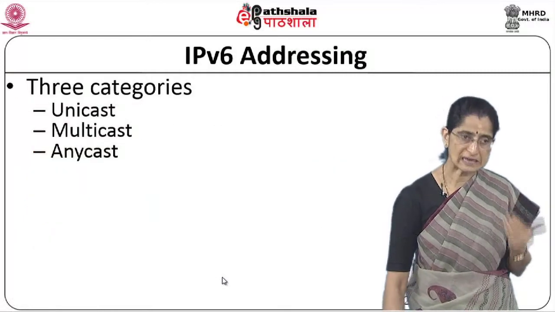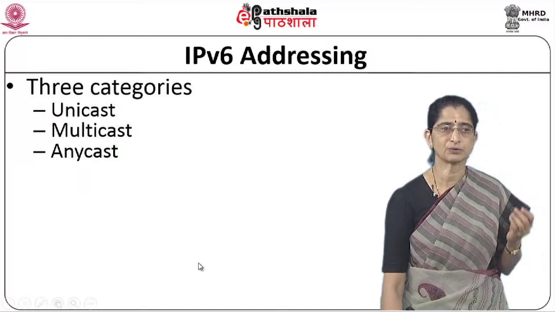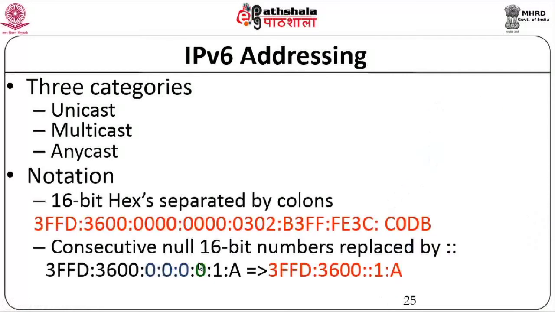Now coming to the V6 addressing mechanism, there are three categories. We talk about unicast, multicast and anycast. The notation, as we said earlier, is 16-bit hex groups separated by colons, and whenever we have consecutive zeros, they can be replaced by a double colon, as shown over here. This is the notation.